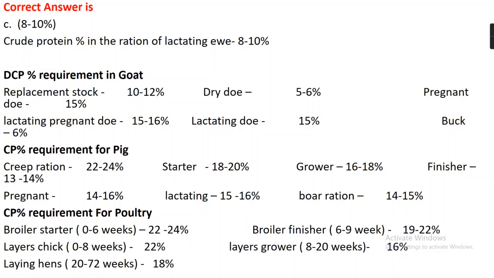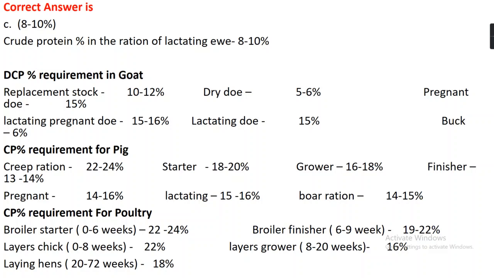Crude protein percentage in the ration of a lactating ewe should be 8 to 10%. Here is the DCP, digestible crude protein percentage requirement in case of goat. For replacement stock, it should be 10 to 12%. For dry doe, it's 5 to 6%. For pregnant doe, it's 15%. For lactating pregnant doe, it's 15 to 16%. For lactating doe, it's 15%. For buck, it's 6%. Similarly, CP percentage requirement for pig.